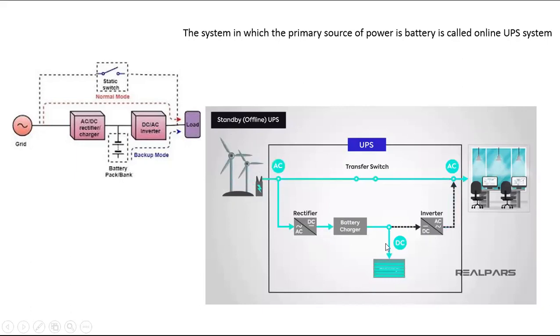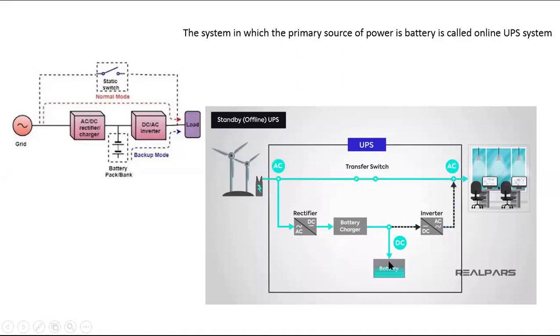In an online UPS system, the power is transferred from the battery. So first, you see the animation and tell me, when the switch is closed, the battery is getting charged. So first the AC supply is converted to DC.